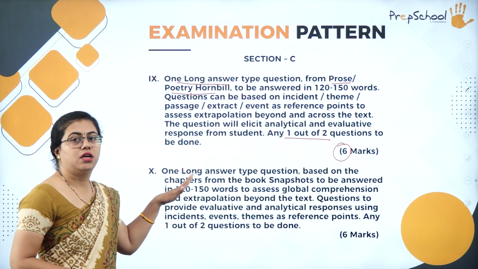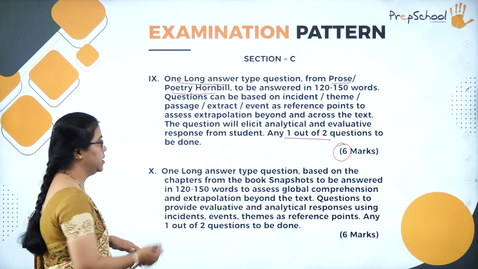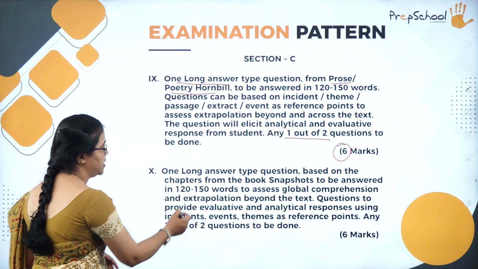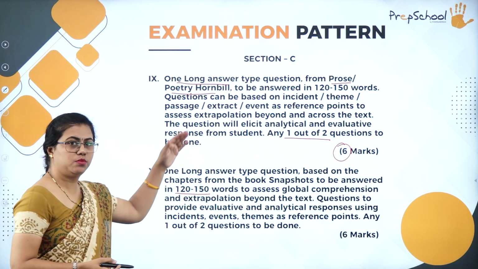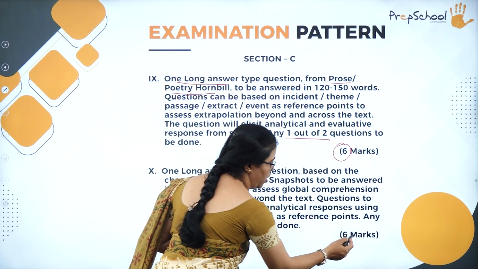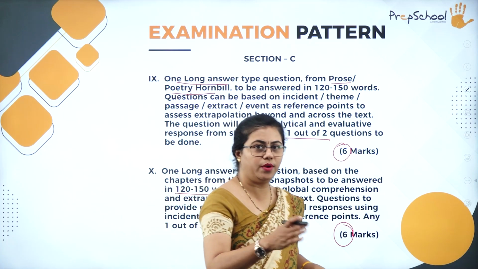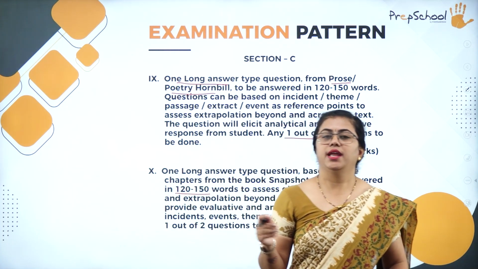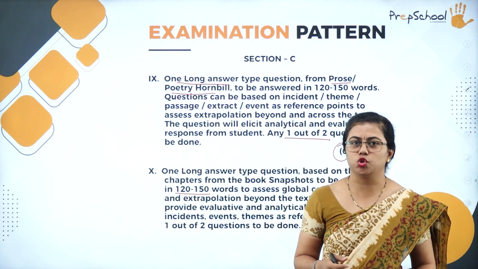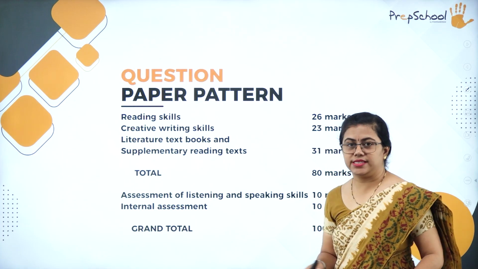And then you have a question from Snapshots. The same thing, question from Snapshots. You will answer it in 120 to 150 words, both the questions. And this is also for 6 marks. Fine. So both the questions are for 6 marks. 120 to 150 words whenever you answer, it will be either for 5 or 6 marks only. So this was Section C.